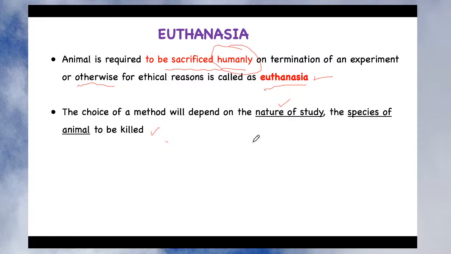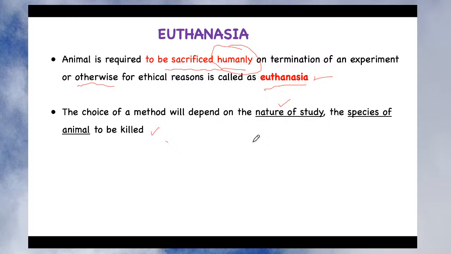Most of the time you are using methods like spinal cord dislocation. Sometimes you use decapitation. Even in our animal house facility, we have the provision for carbon dioxide euthanasia, where CO2 gas is available, so you can put the animal into the chamber and give the CO2 gas, so all the oxygen is replaced by the CO2 and the animal will quickly die even without pain.